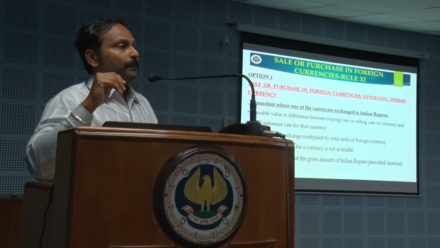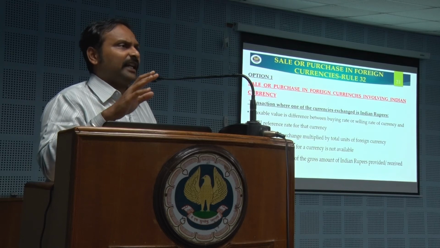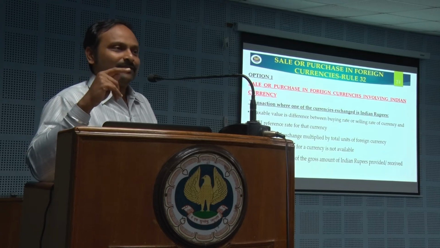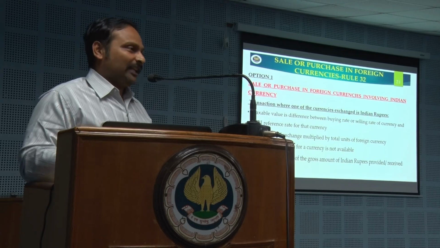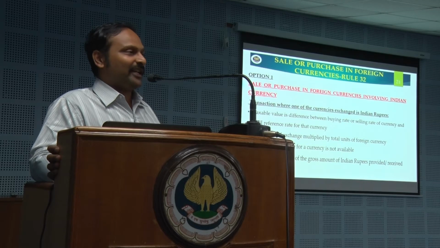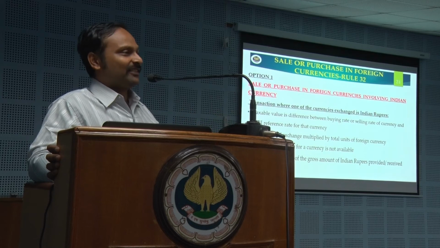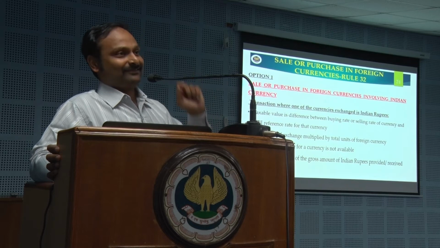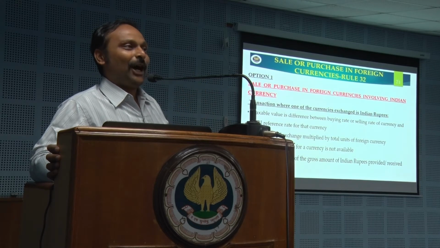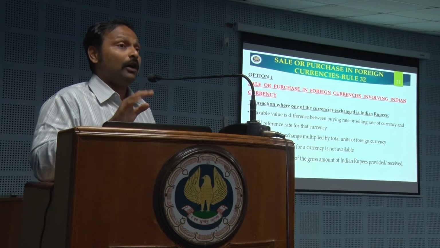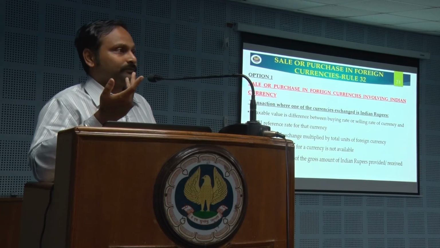A variation is possible. How? Sir, neither of the legs contain Indian currency. I give US dollar, I get, let's say, euro. In that case, how will you do this valuation? So that has also been addressed. Okay, do one thing. Take the dollar, convert it into Indian rupees at RBI rate. Step 1. Step 2. Take euro, convert it into Indian rupees at RBI reference rate. Then whichever is lower, luckily they have not said whichever is higher. Out of these two converted into Indian rupees, whichever is lower you take. Oh, that is taxable value? No. On that, 1% is taxable value.